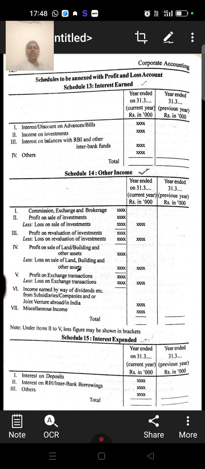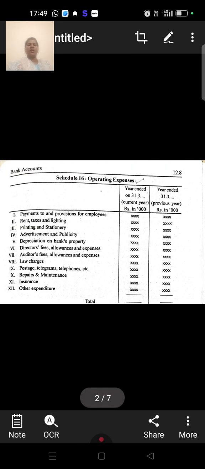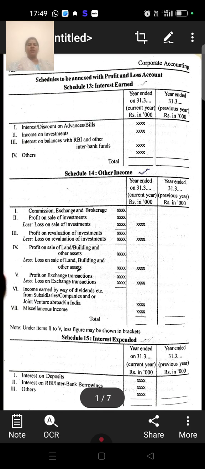It includes four schedules: schedule number 13, schedule number 14, schedule number 15, and schedule number 16. Schedule 13 includes interest earned. Schedule 14 is other income. Schedule 15 is interest expended, and schedule 16 is operating expenses. Okay, first, schedule 13, interest earned.